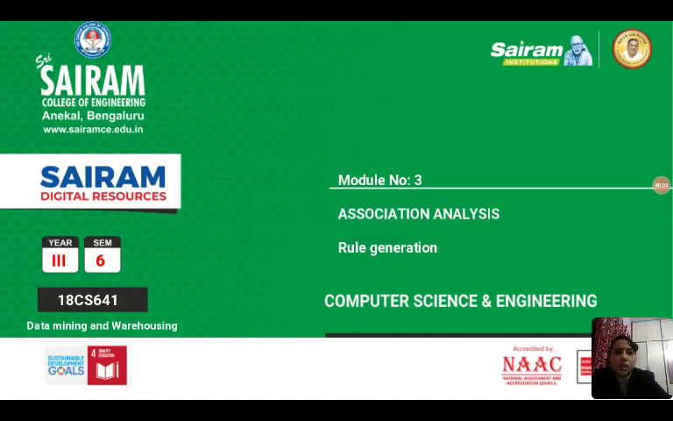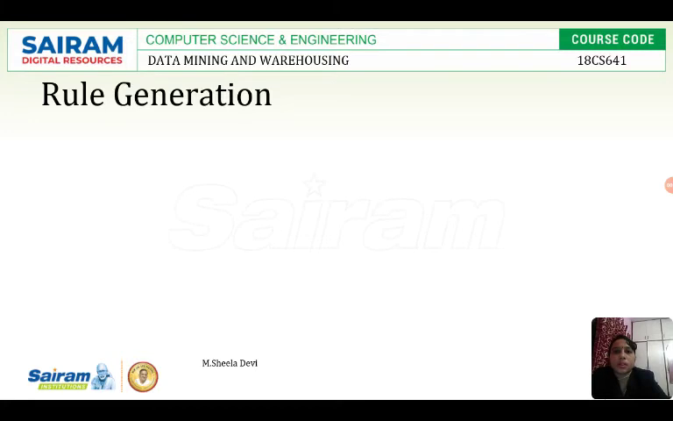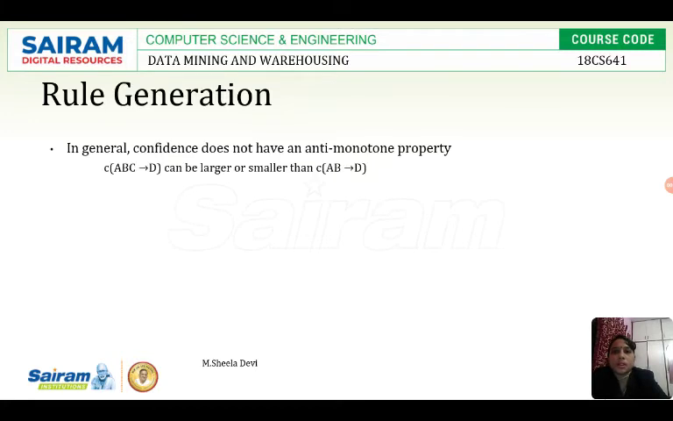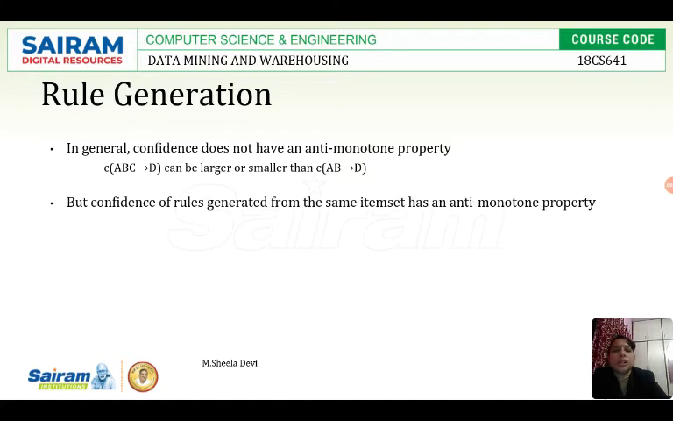Continuation of the rule generation in association analysis. I explained in the last video how to generate the association rules, how to calculate the confidence, and how to compare it with the minimum support threshold and minimum confidence threshold, and select and reject the association rules based on the values computed.